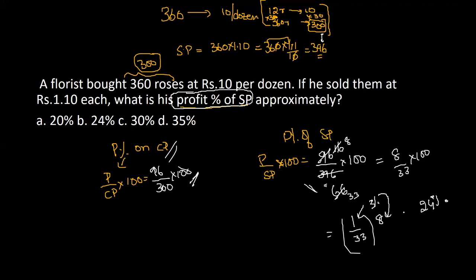But it will not be that. It will be greater than that. Why will it be greater than that? Because here it is 3.33, right? 1 by 33 is what? 3.33 percentage. 3.33 into 8. So it will be somewhere more than 24, but less than any other number.